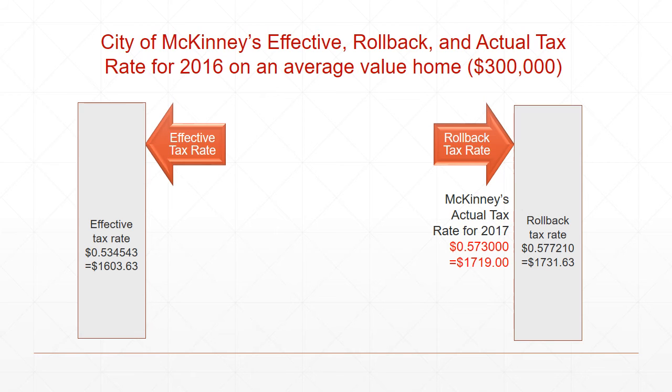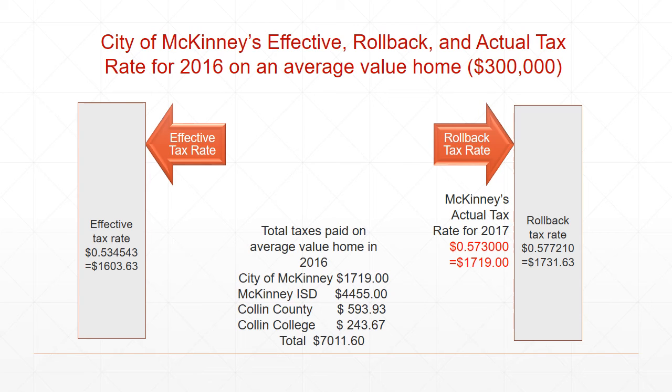Here are this past year's numbers. 2016, on an average home value of, it is technically $299, but I just rounded it up to $300,000 because it makes it easier. Here is the tax rate that this homeowner paid, and this is the total taxes a person paid. Here's the rollback rate. Very close. Here's the effective tax rate. And here, in addition, is the total taxes. People sometimes just look at it in the little parts, but this is all of it put together.